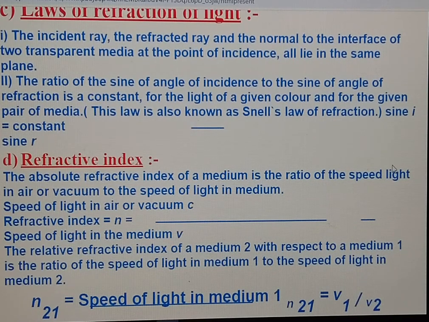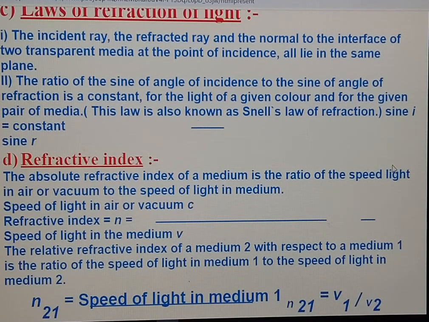In the case of absolute refractive index, light travels from air to glass. Generally, when we say refractive index of glass, water or diamond, we conclude that light is traveling from air to that particular medium.